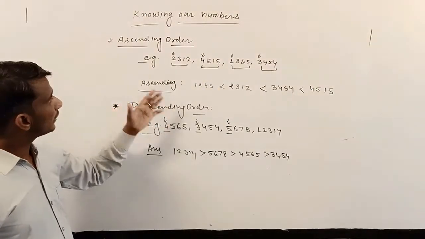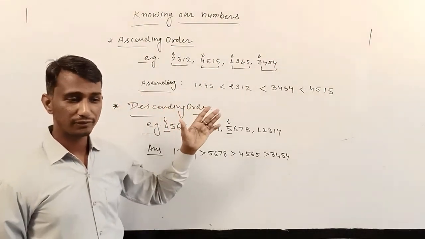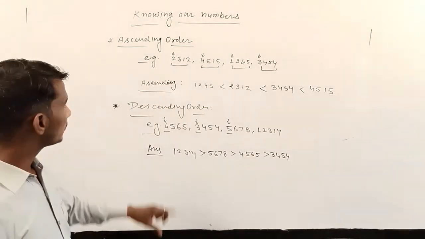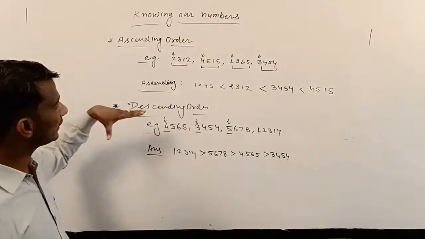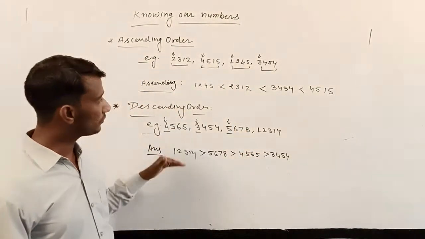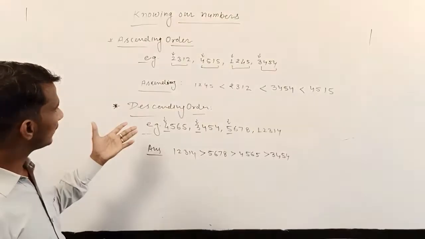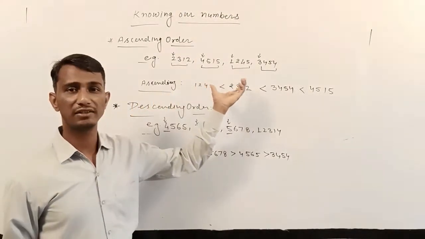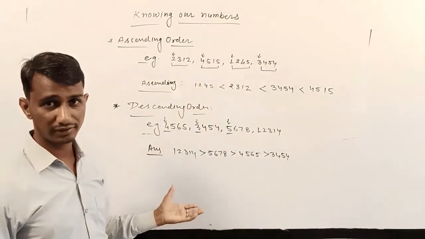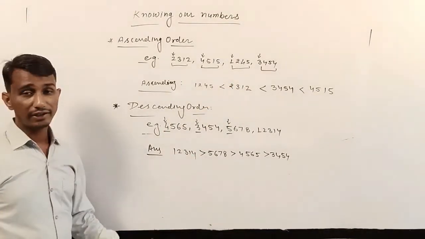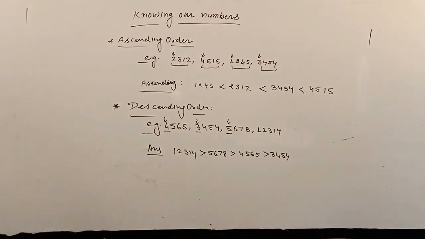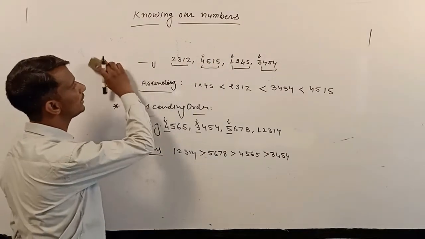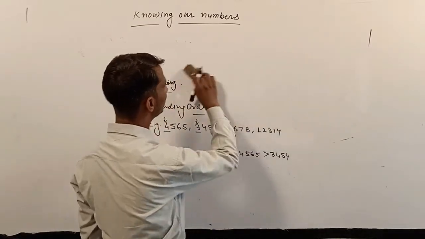So again, first we write the numbers. How to write the numbers in ascending order and how to write the numbers in descending order. These are very important topics for you. And I think these are very interesting and very simple questions. Okay. Now the next topic. For the next topic we want to study place value and face value. This is very important.